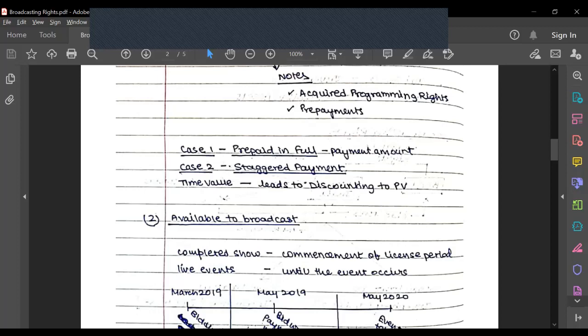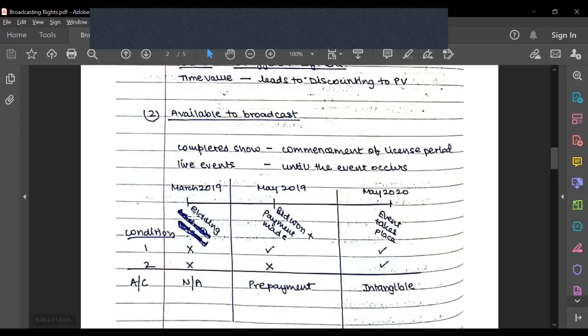In case of live events like the Olympics or Euro 2020, the live event date is the date on which I'm able to broadcast that. So I have to wait for that event to occur, and then I can recognize that asset in my books.